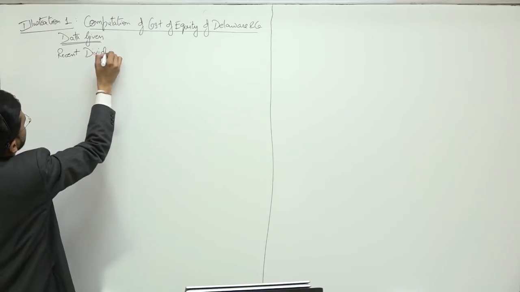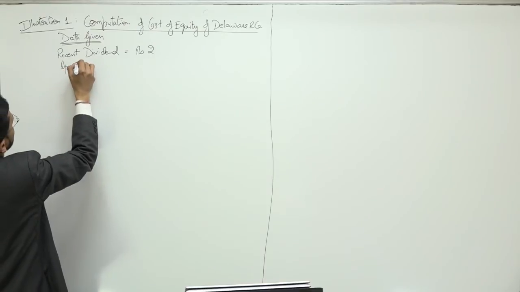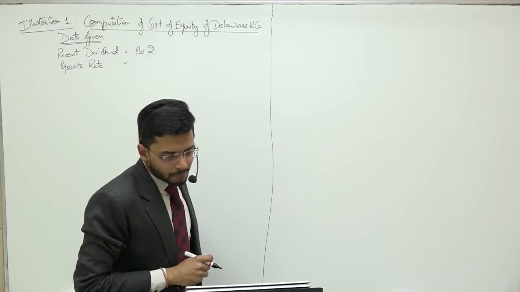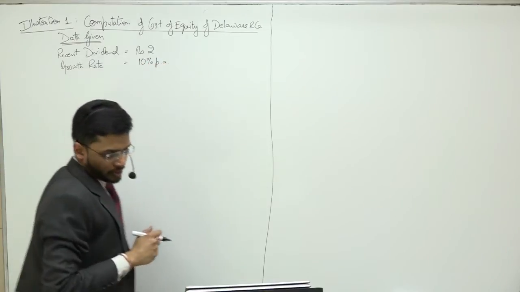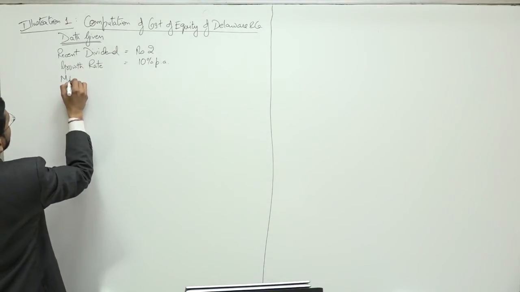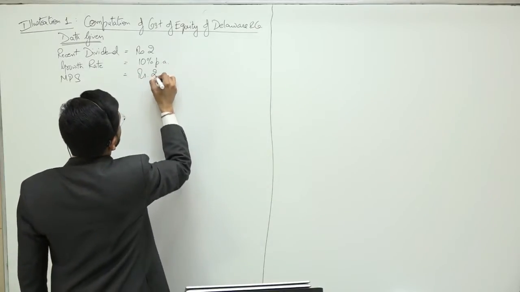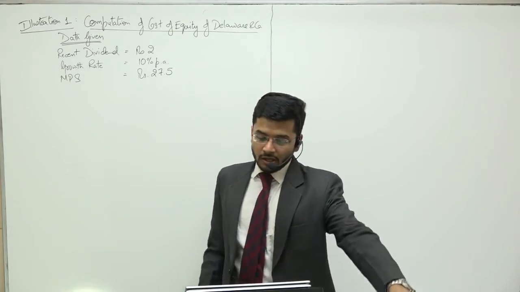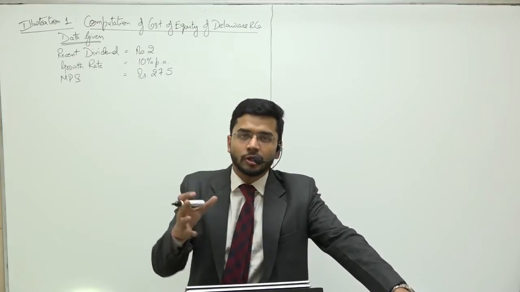Recent dividend is rupees 2. Growth rate, the growth which is expected in future, is to the tune of 10% per annum. Then it says that shares are currently quoted, so market price of the share is rupees 27.5. These are the three pieces of information given to us to compute the cost of equity of this particular company.